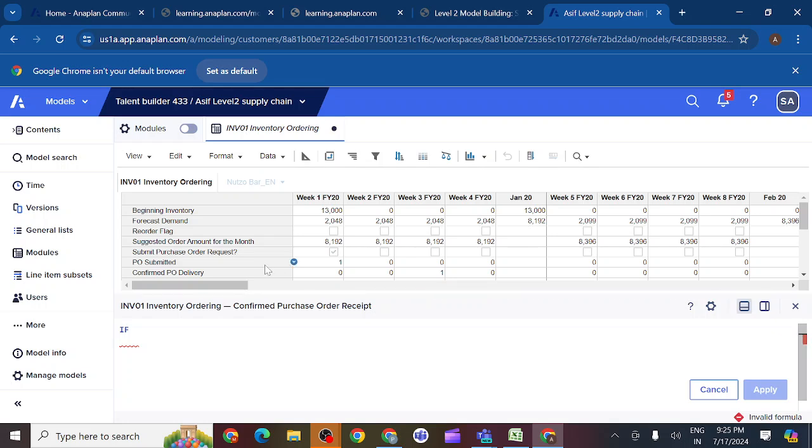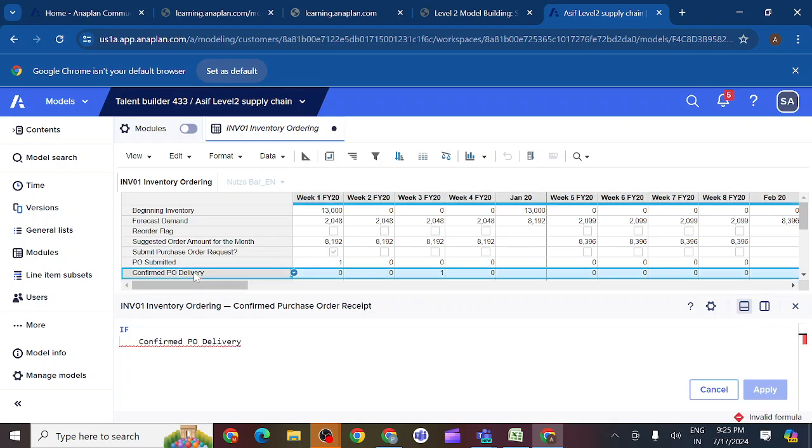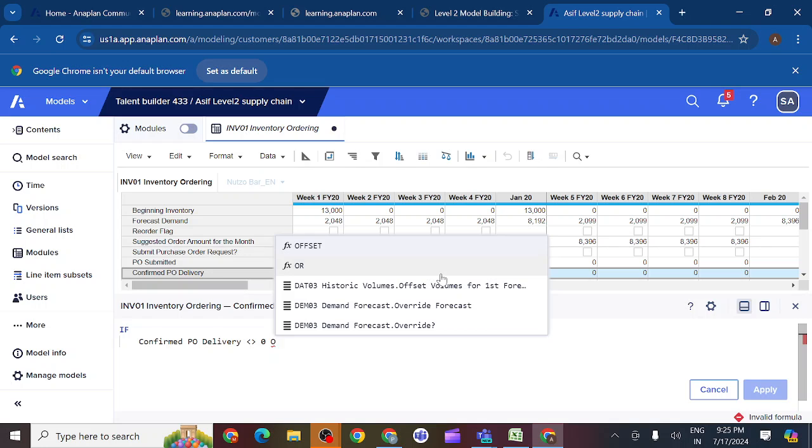I will get the details if confirm PO delivery is not 0. Whenever it gets 1, what does it mean? If you get 1 here, the order is delivered. At that time the product will get delivered, is it correct? On that week it will be delivered.